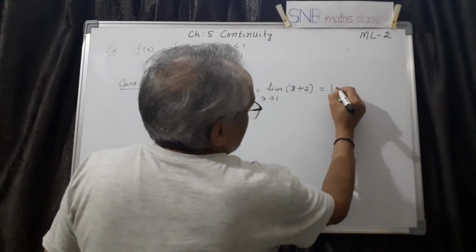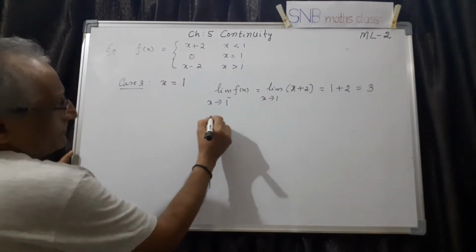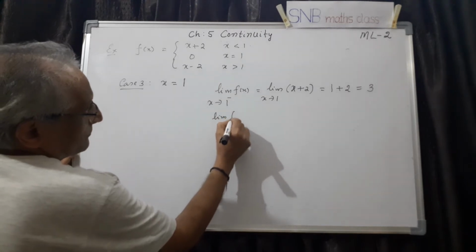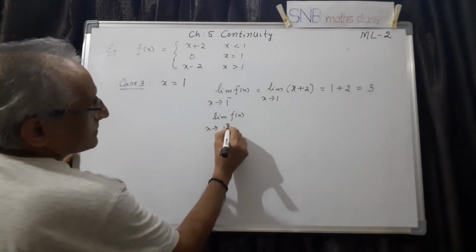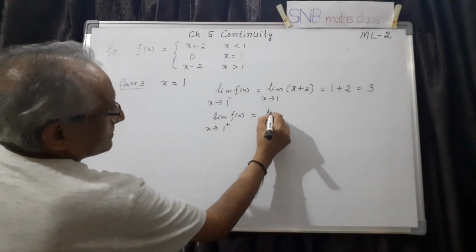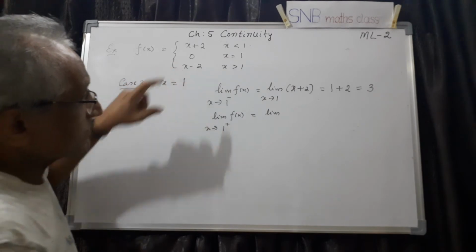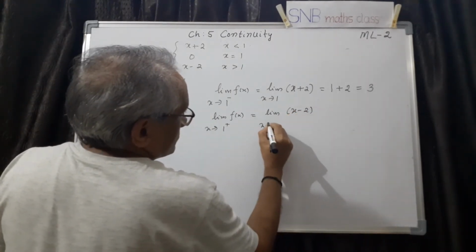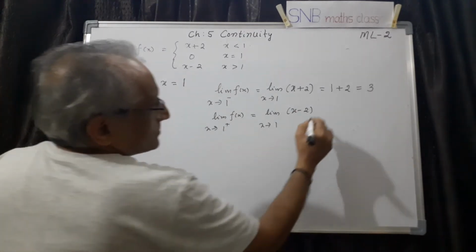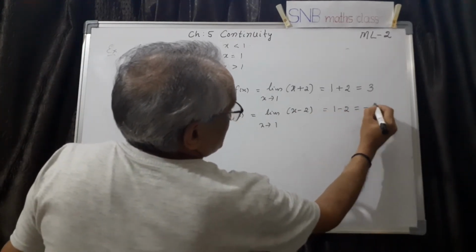Directly I can substitute 1 plus 2, this is 3. Same way, let us take the limit of f(x) as x tends to 1 plus. 1 plus means more than 1, so I have to take this function. It is x minus 2, and x tends to 1. So this is 1 minus 2, which is minus 1.